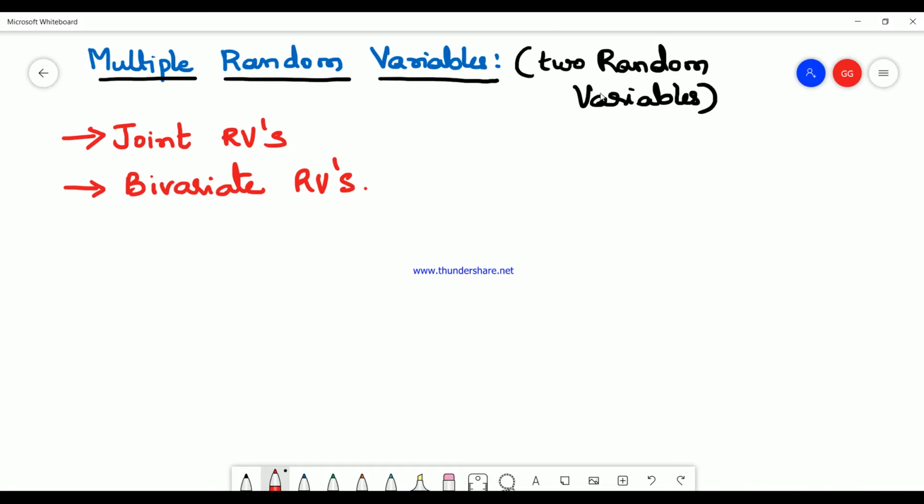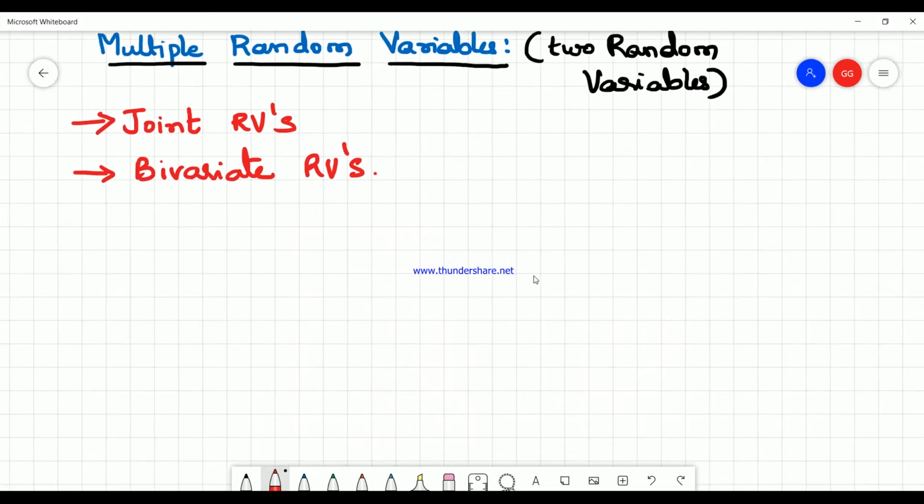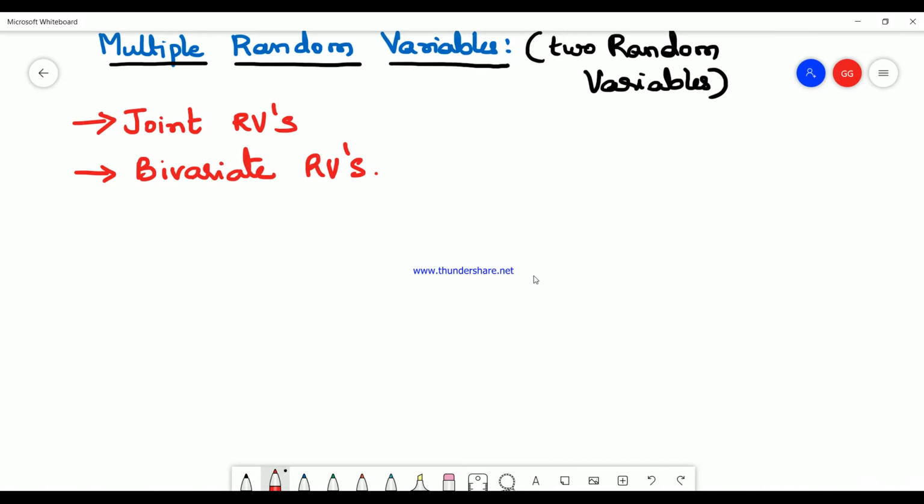So let me tell you the definition of multiple random variables. I hope you have watched all the videos on single random variables which I posted earlier. This is a continuation of that module, where we are going to learn multiple random variables. So let us look into the definition.